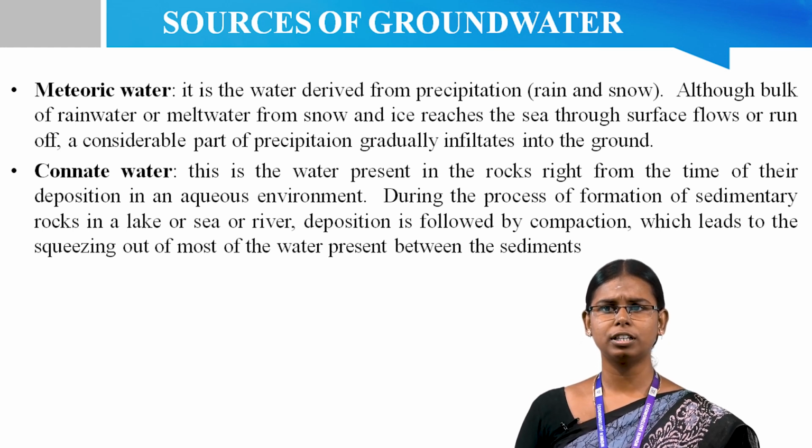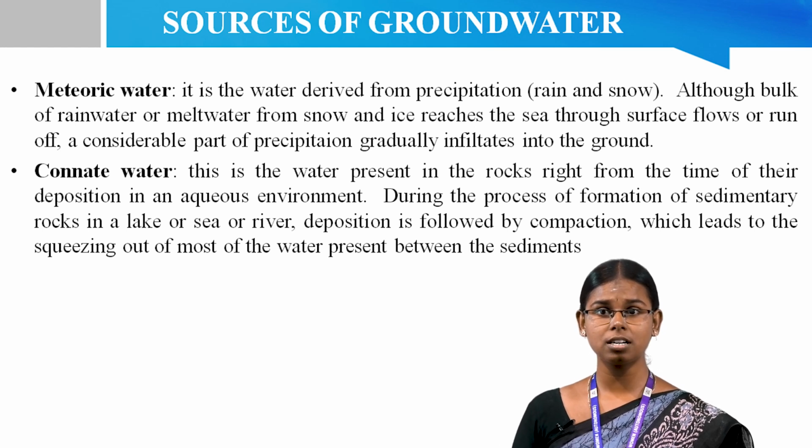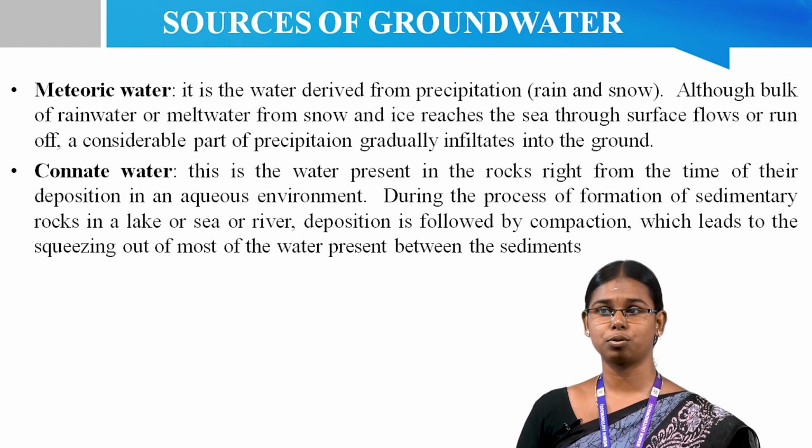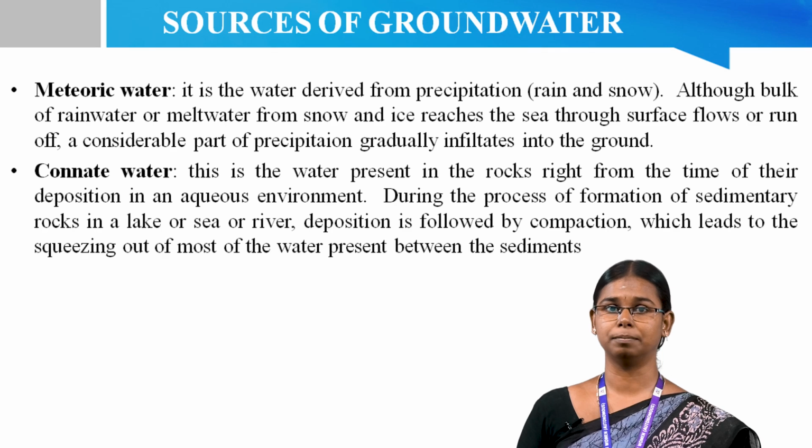Sometimes, however, incomplete compaction may cause retention of some water. This is the connate water and may be encountered in sedimentary rocks like limestone, sandstone, and gravels. It is commonly saline in nature and is of no importance as a source of exploitable groundwater.